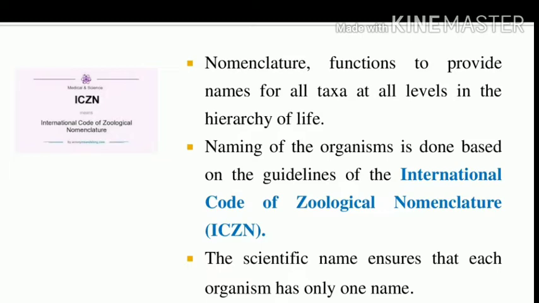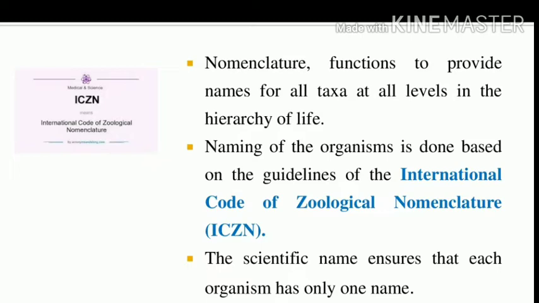I repeat, what is nomenclature? Assigning scientific names. What is the worldwide scientific name of human? Homo sapiens. How is the name given? Based on unique characteristics and relationships among closely related species. What is the role of nomenclature?